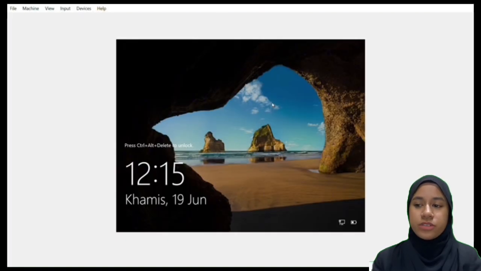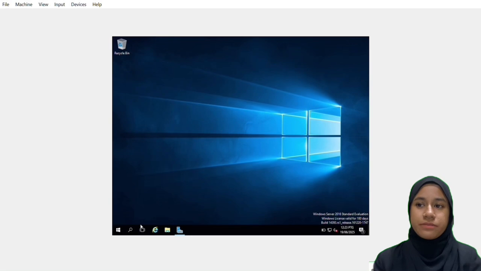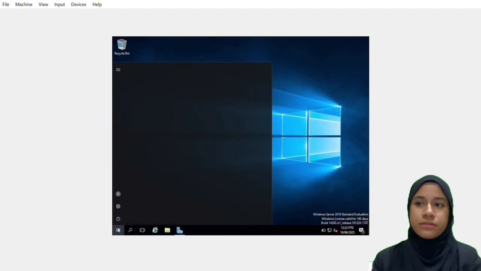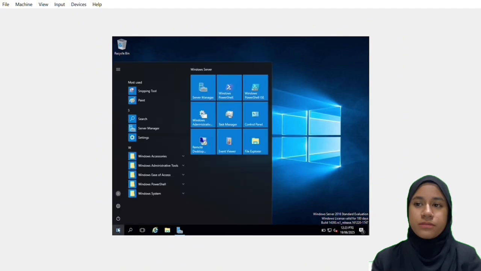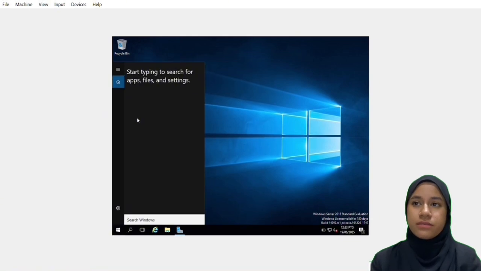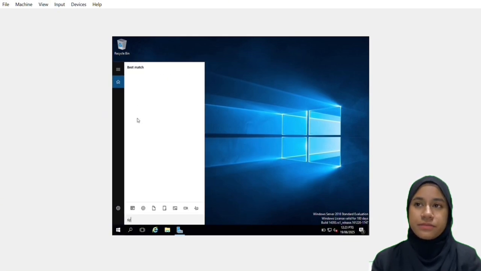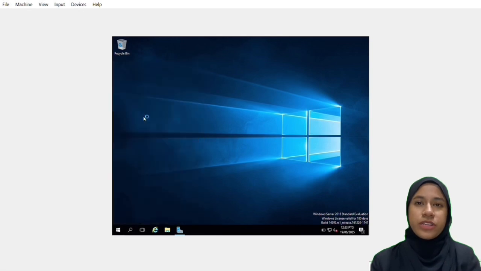Step number 2, show system information. First, click Window. Click Search and type system information and click. System information will appear on the screen.